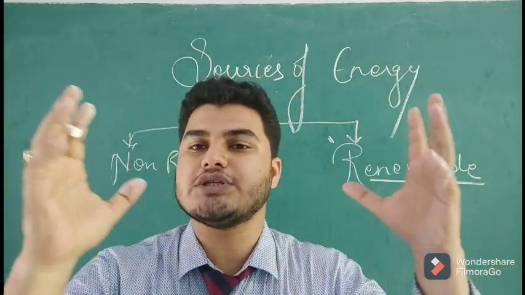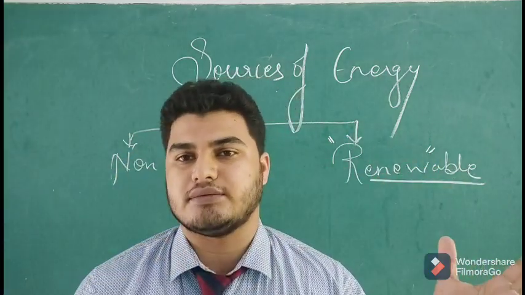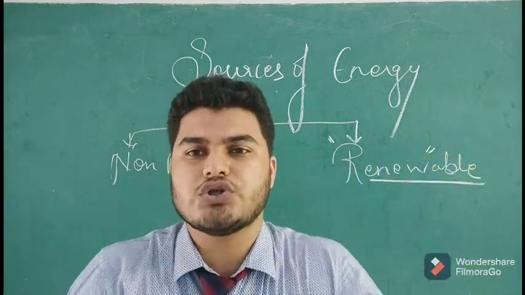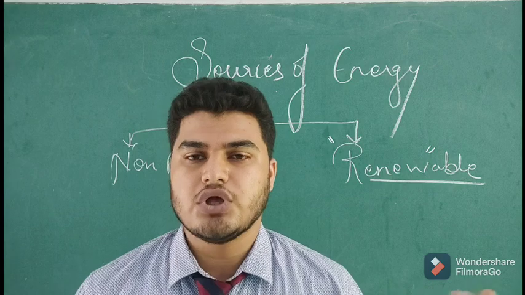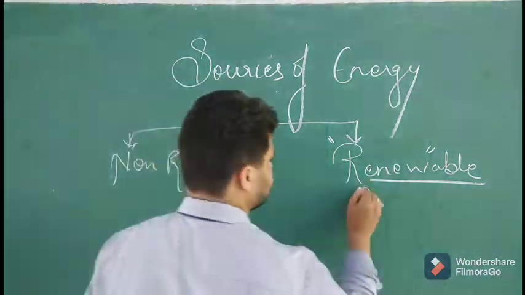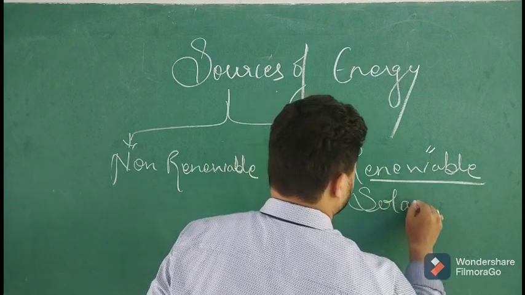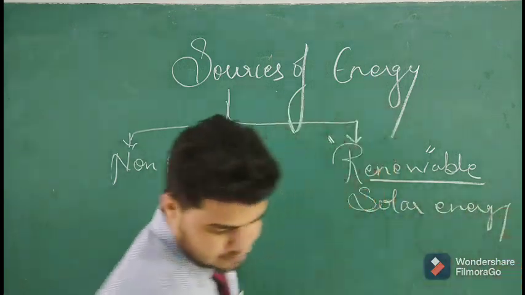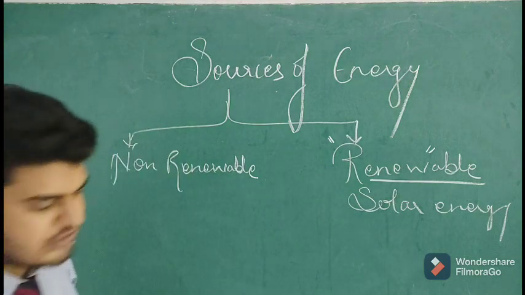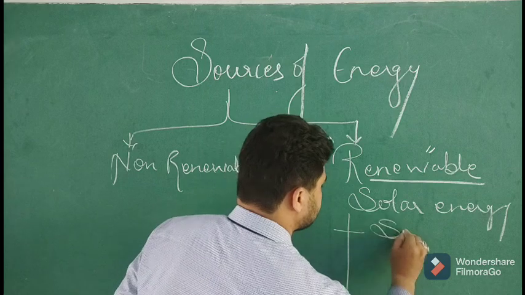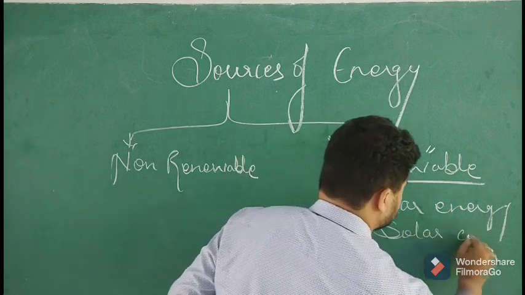So we can obtain the solar energy again and again because it is coming from the sun, which is an eternal source. So it's an example of renewable energy. Right. Now on solar energy, some devices which are popular are the solar cooker.